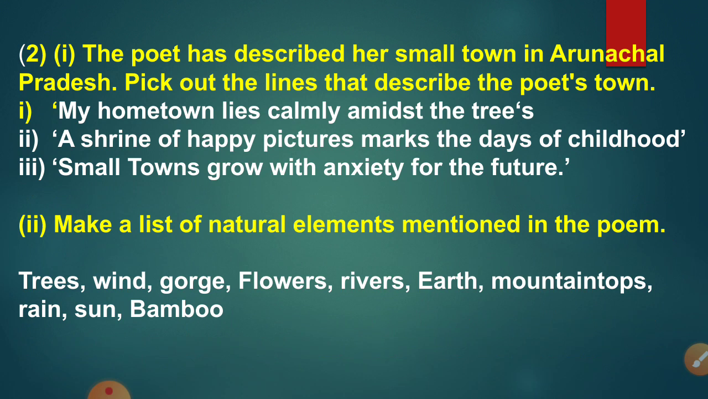Next activity is: the poet has described a small town in Arunachal Pradesh. Pick out the lines that describe the poet's town. The first line is, my hometown lies calmly amidst the trees. Second line is, a shrine of happy pictures marks the days of childhood. And third line is, small towns grow with anxiety for the future. Next activity is very simple: make a list of natural elements mentioned in the poem, and those elements are trees, wind, gorges, flowers, rivers, earth, mountain tops, rain, sun, and bamboo.